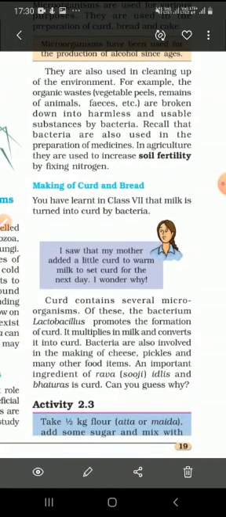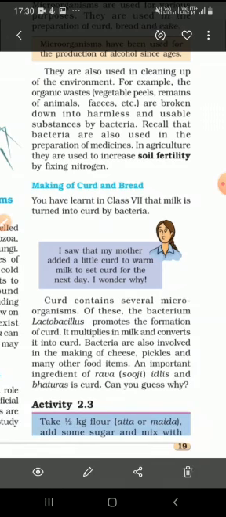In making curd, you take a little milk, you warm up the milk, and you add a little bit of curd to it, and you keep it undisturbed, say for 4 to 5 hours depending on the weather conditions. If the temperature is high, it requires less time for the curd formation.